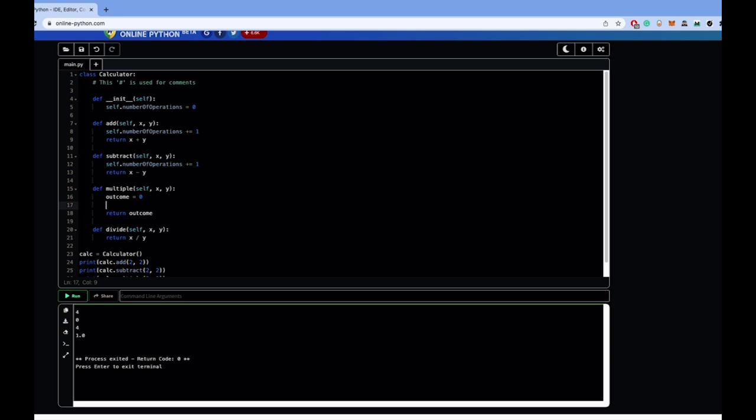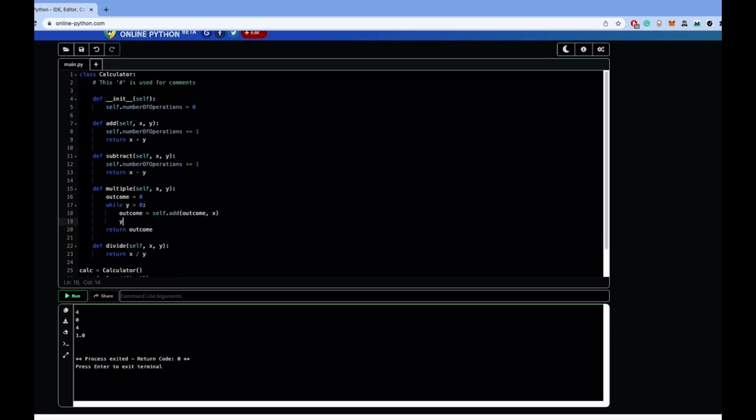An important thing to know about code is the concept of looping. Here we'll use a while loop, which means while y is greater than 0, we will do the following. We will take outcome and we will plus equal self.add outcome and x.